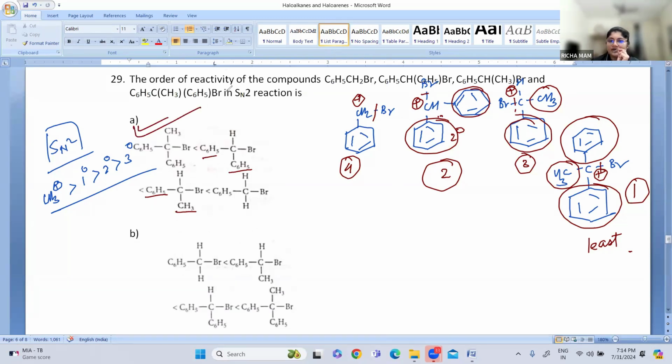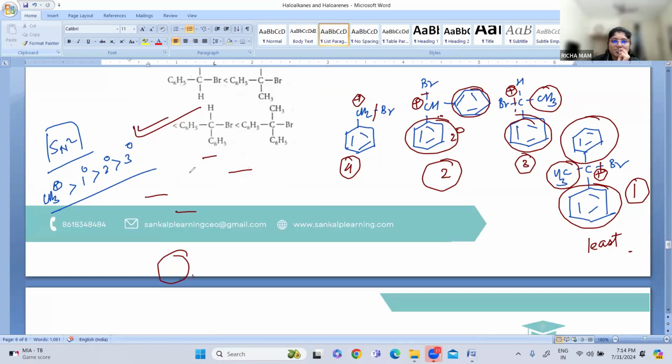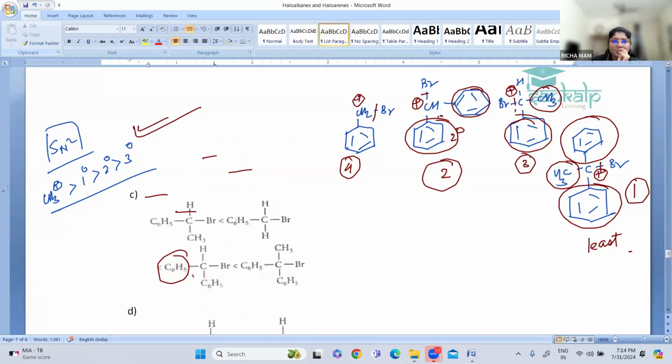Option A. Understood? Let us see the other options also. This is the most stable, so option B is wrong. Option C is also wrong, because here one phenyl group and one methyl group are there, but ours has two phenyl groups, so that is the least stable.